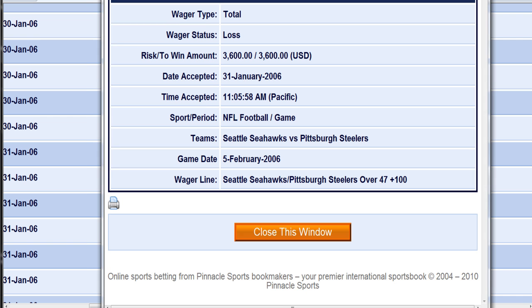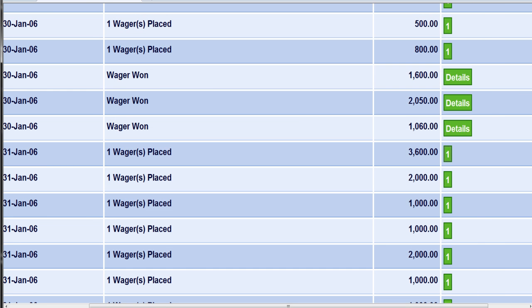Let's see here, another example. This was in the Super Bowl in '06 when Seattle played Pittsburgh. I bet over 47 at even money. This means every 100 I risked, I would win 100. And this bet lost. See, I'm not just going to show you only winners. Even we lose. So I just risked my 3,600 to get 3,600 back. And since I lost, it was just a loss, so nothing exciting there.